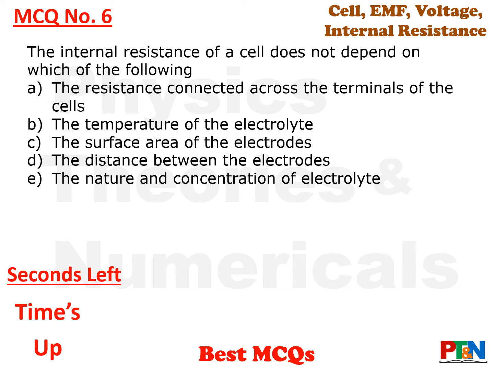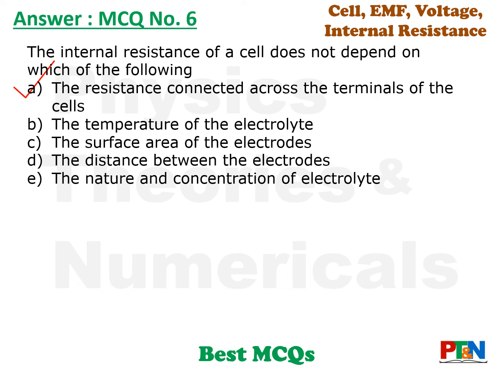Time's up. Let's see the answer. Answer is resistance connected across the terminal of the cell. That is external resistance. So why should internal resistance depend on the external resistance? That is the external resistance connected to the cell. So answer is option A.